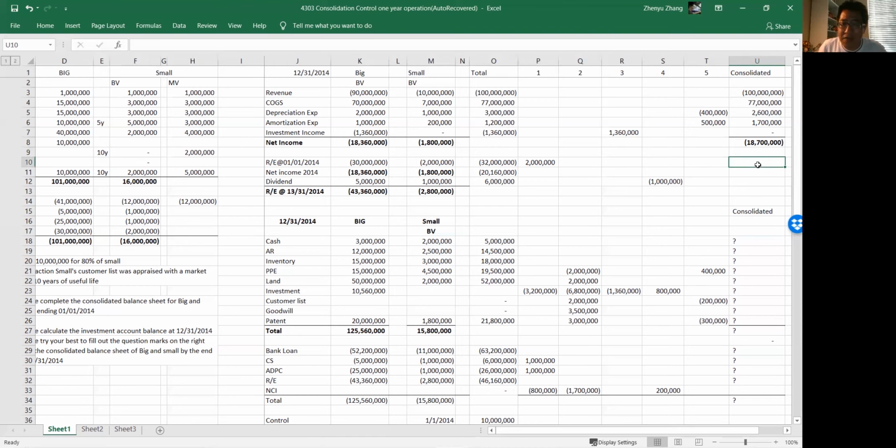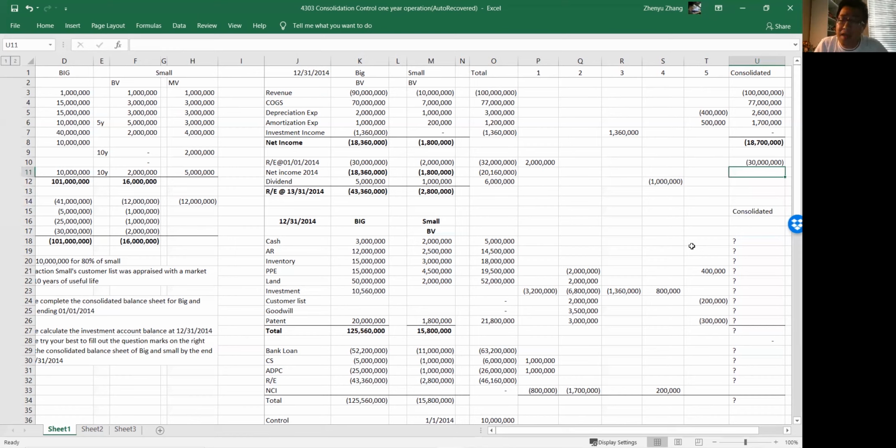And the beginning balance of retained earnings, no difference. So beginning retained earnings was this much because it's reversed.